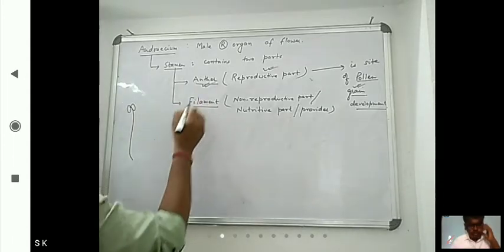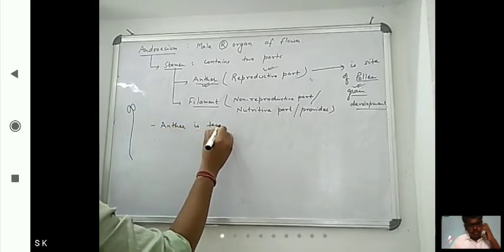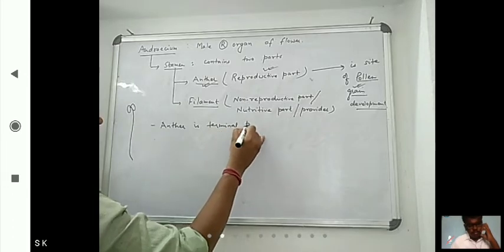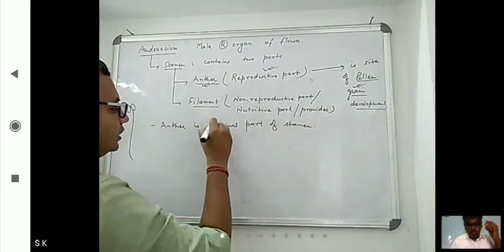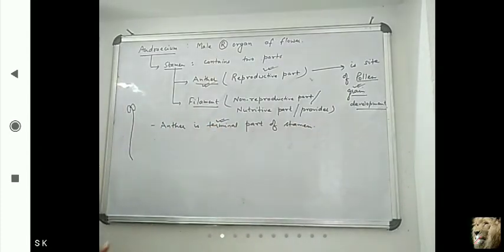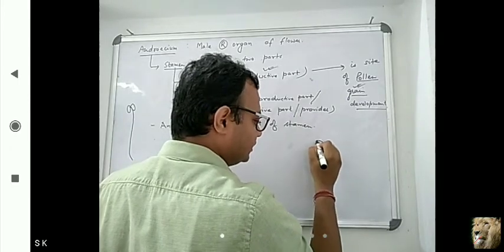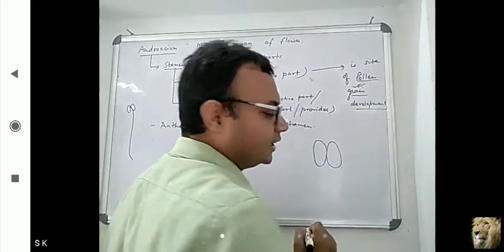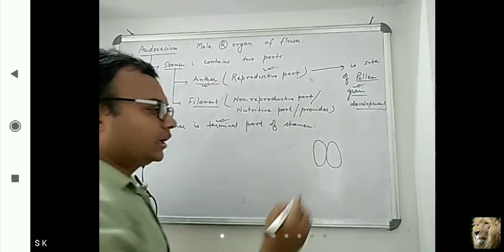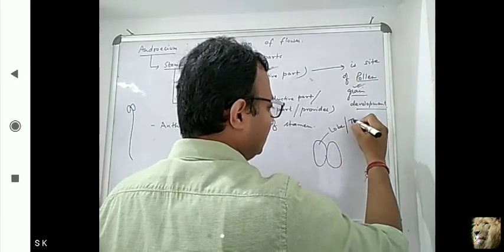Okay, so anther is what? Anther is the terminal part of the stamen. Okay, you have to remember this also. So anther is what? Terminal part of stamen. Now, if we are seeing this anther, generally it looks like dithecous, or it is also known as bilobed. So it is one lobe or theca.